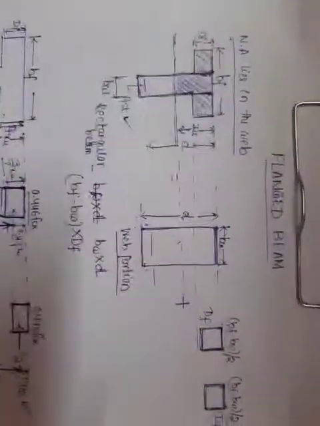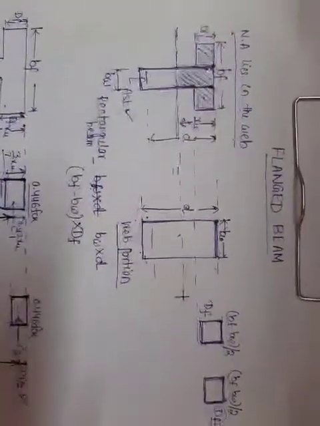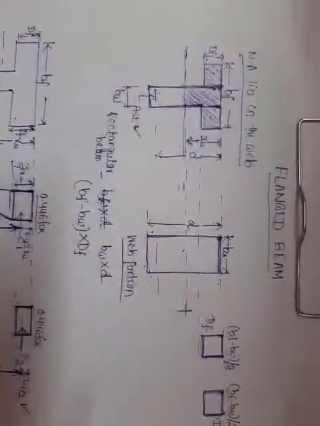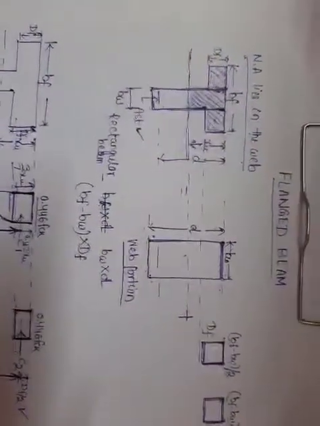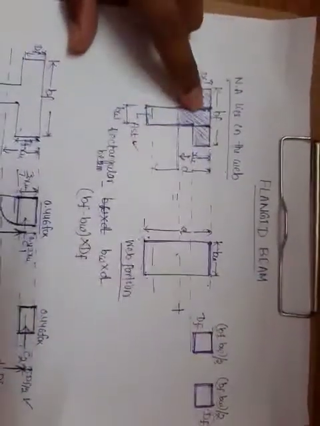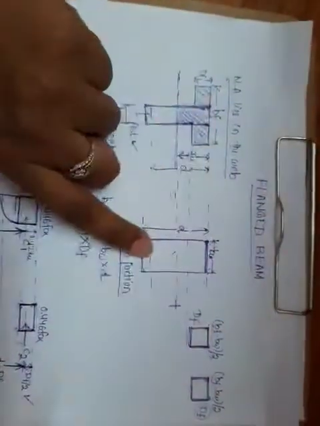The portion above the neutral axis will be in compression, and the tension developed below the neutral axis will be carried by our steel. So this flanged beam is divided into two parts.